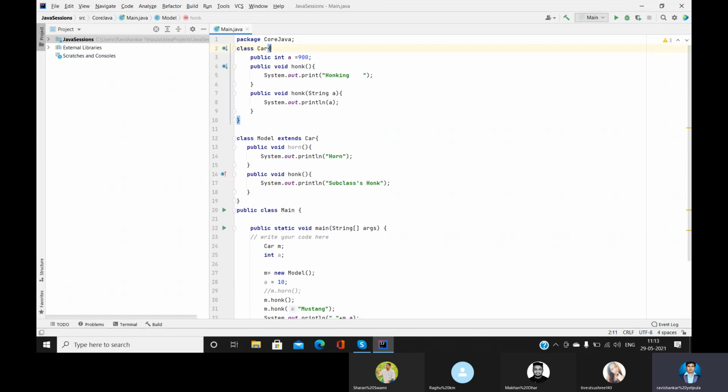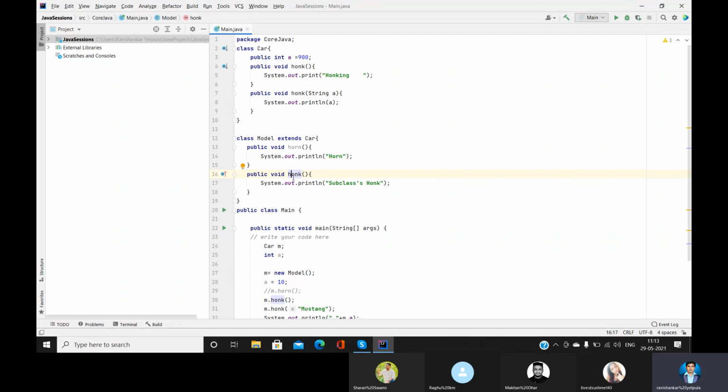We have one class and we derive that class into another class, and we create the object of the child class or derived class. Then we just call the methods. That is very simple, whatever we did here. So what is the meaning of encapsulation and abstraction?